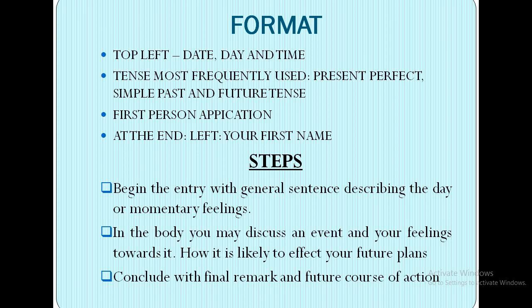Now, the tenses most frequently used are present perfect, simple past and future tense. These are mainly the tenses we follow while writing a diary entry, because we generally write the feelings of that particular day or an event that has just taken place. In those cases we write with present perfect tense and simple past, and at times we also talk about our future plans in the diary entry, so there we use the future tense.